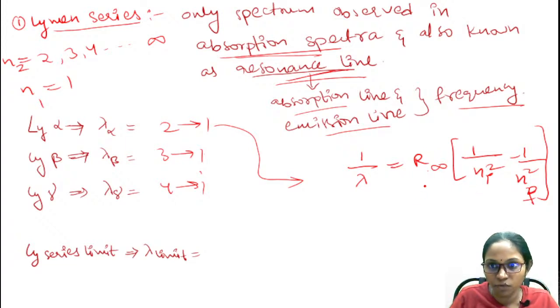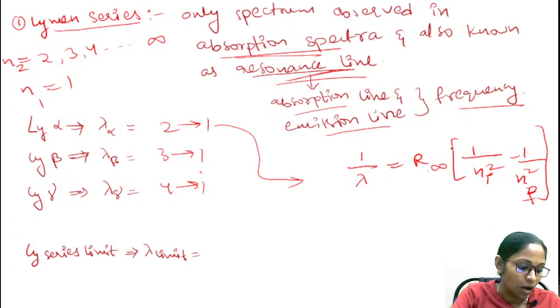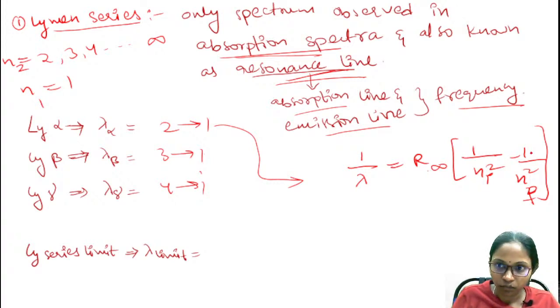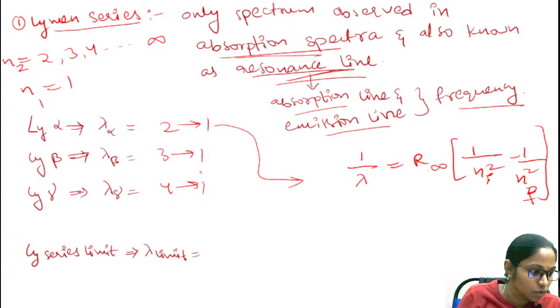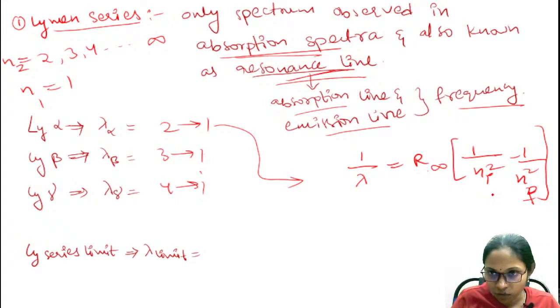R infinity value is 1.0937, and the initial is 2, that is 1 by 1 square minus 1 by 2 square. If you consider these values and solve the equation, this is n1 square and this is n2 square.